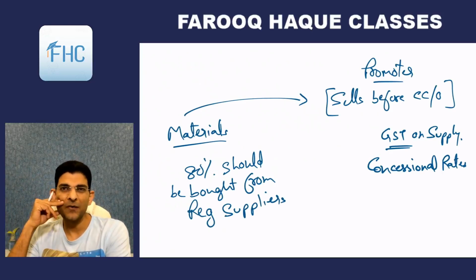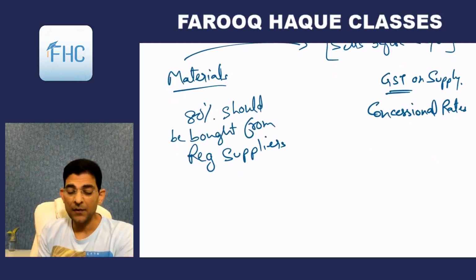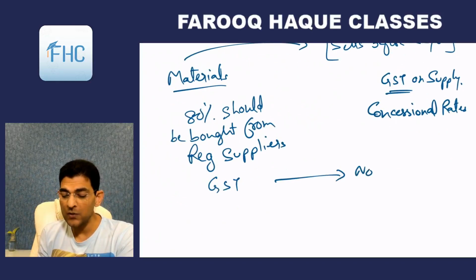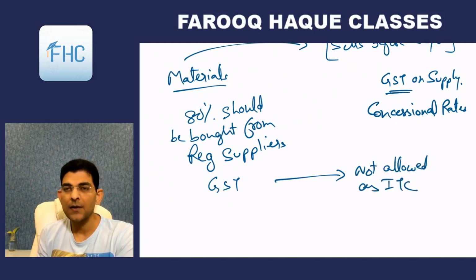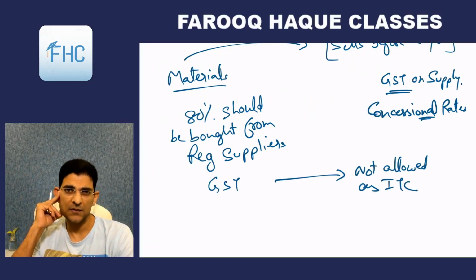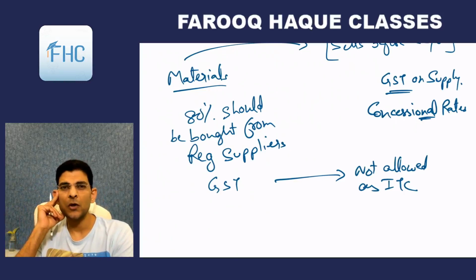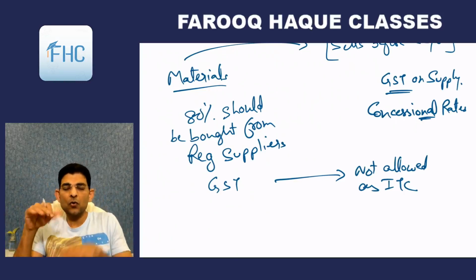So 20% is fine, but 80% should come from registered suppliers. Means if they are registered, they will pay GST, and this GST which is paid here is then not allowed as ITC, not allowed as input tax credit. Instead of that, some concessional rate is given on the output service. So they have to just pay some prescribed percentage on the output service, and that's it, without taking ITC on input. So government is safe.